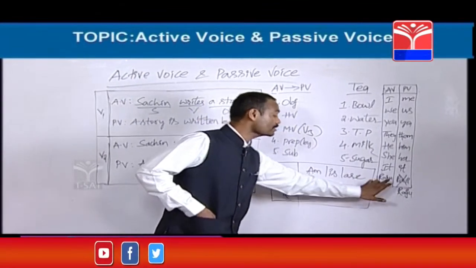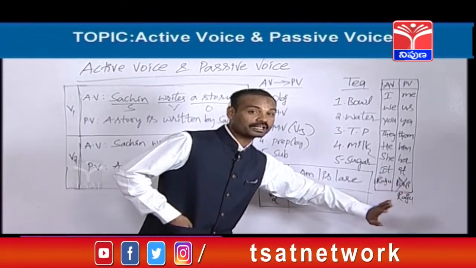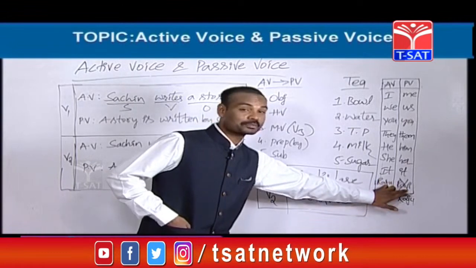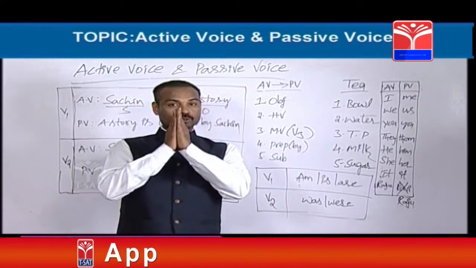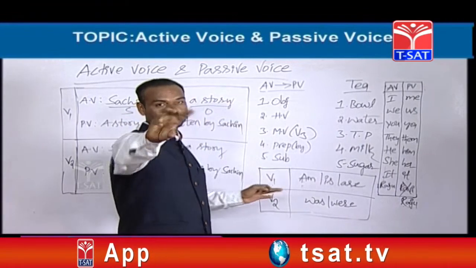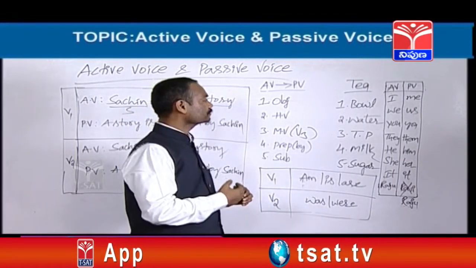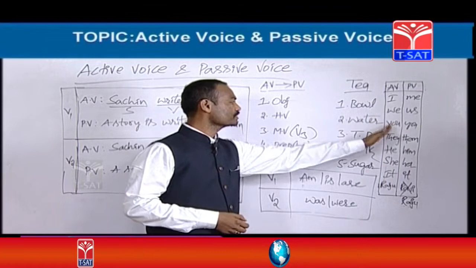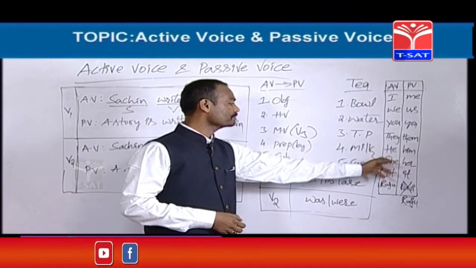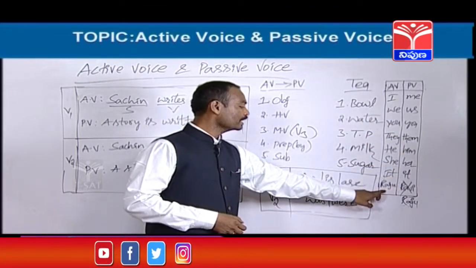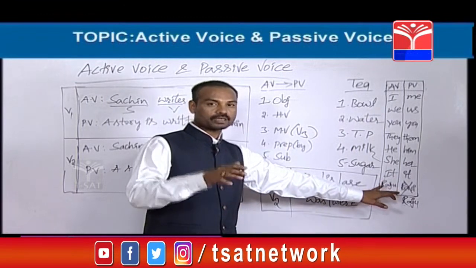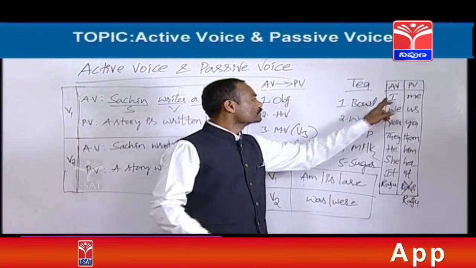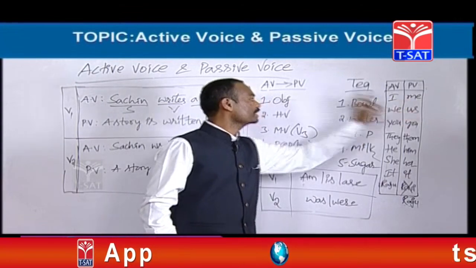There won't be any changes in nouns. Nouns should be taken as they are. I becomes me, we becomes us, you becomes you, they becomes them, he becomes him, she becomes her, it becomes it. Any noun stays as it is. Kiran becomes Kiran, Prakash becomes Prakash. That's all. So, I becomes me, and like that, me becomes I.